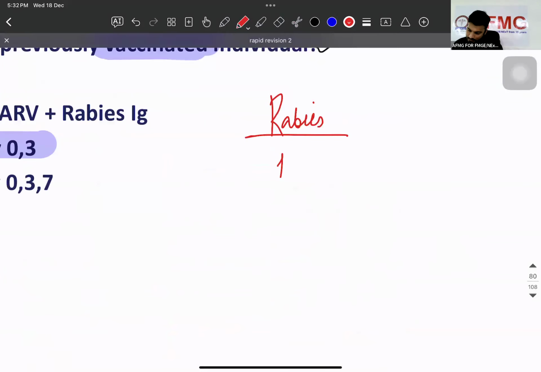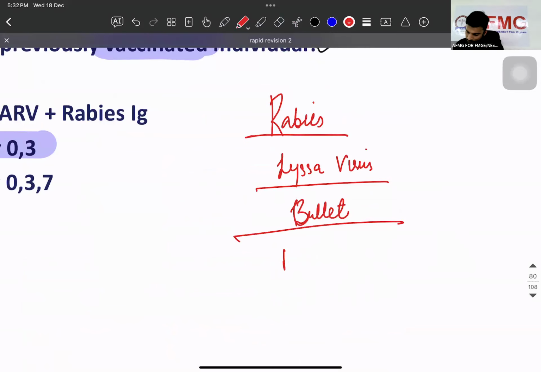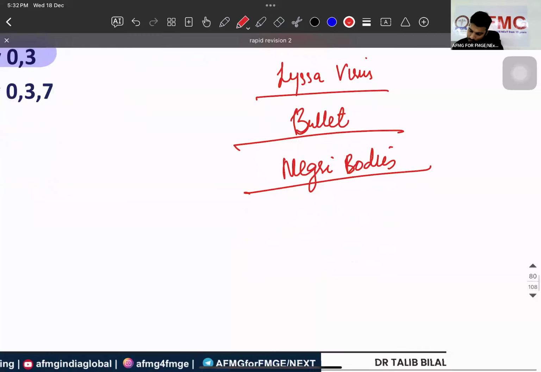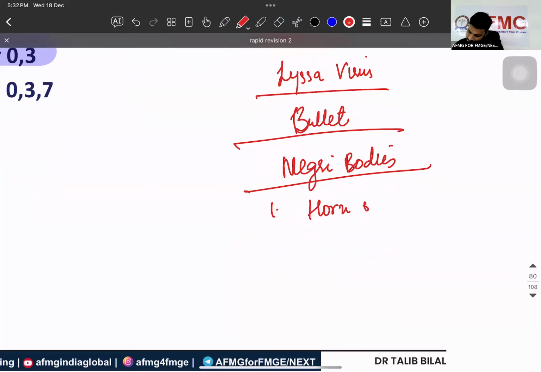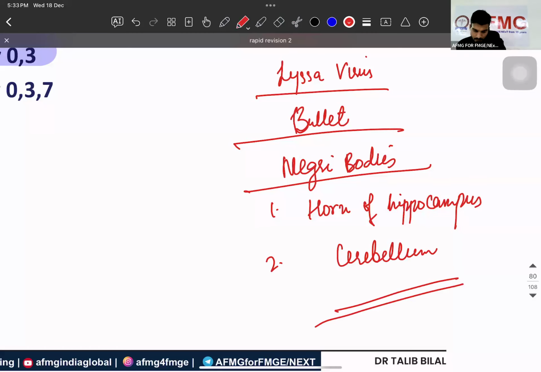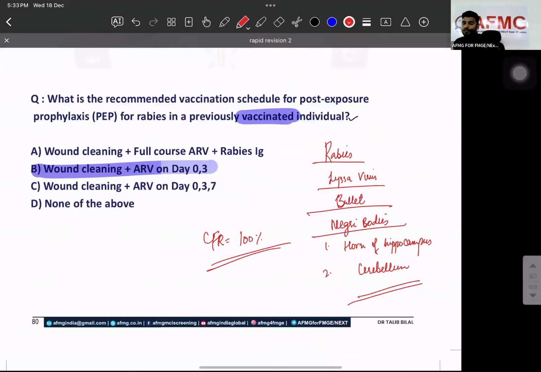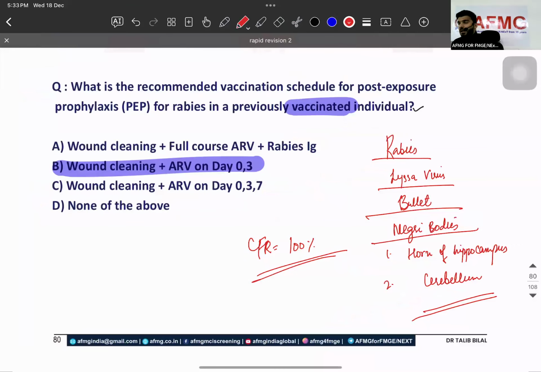Rabies. What is the name of the virus? Lyssa. What is the shape? What are the bodies? First found in, second found in, clear, and case fatality rate of... हो गया. Anything else in the rabies? कुछ भी नहीं है. ठीक है ना? पक्का पक्का क्वेश्चन है ना.